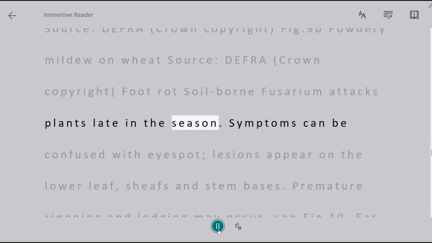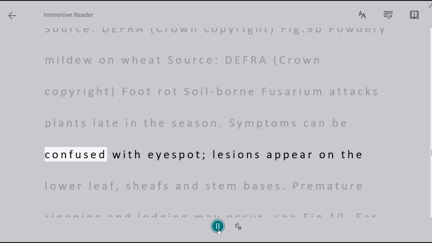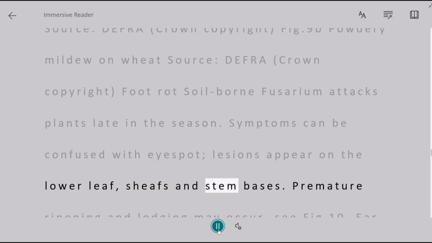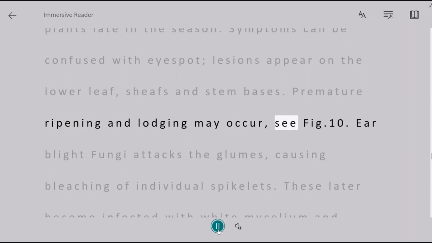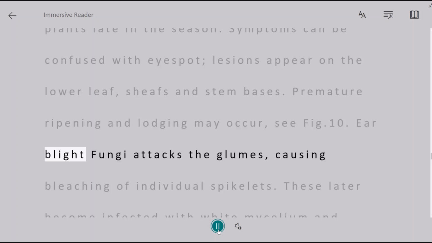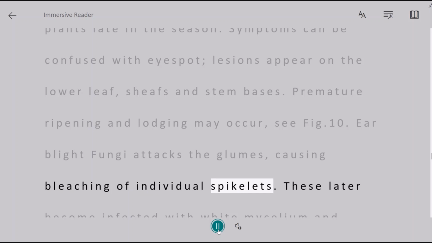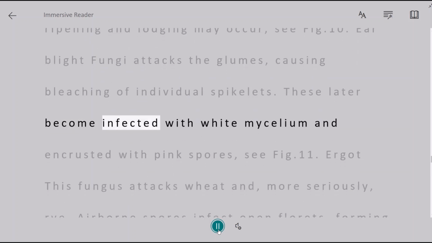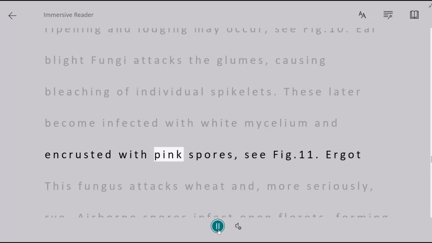Foot rot. Soil-borne Fusarium attacks plants late in the season. Symptoms can be confused with eye spot. Lesions appear on the lower leaf, sheaths and stem bases. Premature ripening and lodging may occur, see Figure 10. Ear blight. Fungi attacks the glumes, causing bleaching of individual spikelets. These later become infected with white mycelium and encrusted with pink spores, see Figure 11.